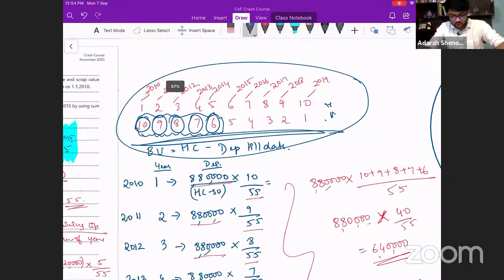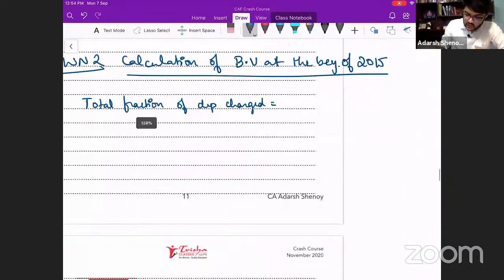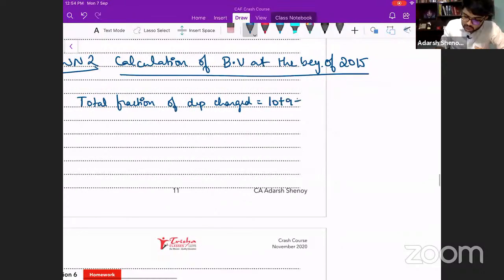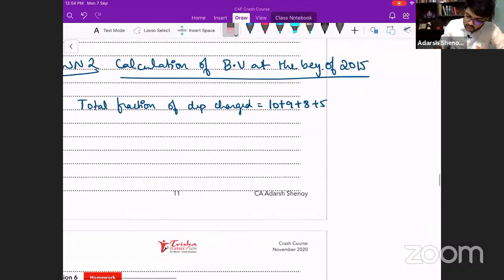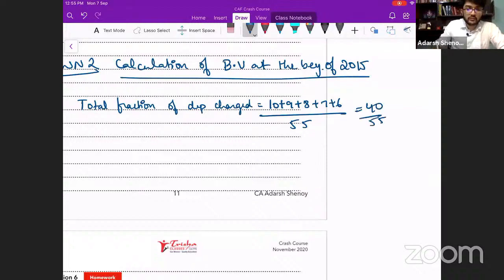Total fraction of depreciation charged is 10 plus 9 plus 8 plus 7 plus 6, divided by 55. So that is equal to 40 by 55.